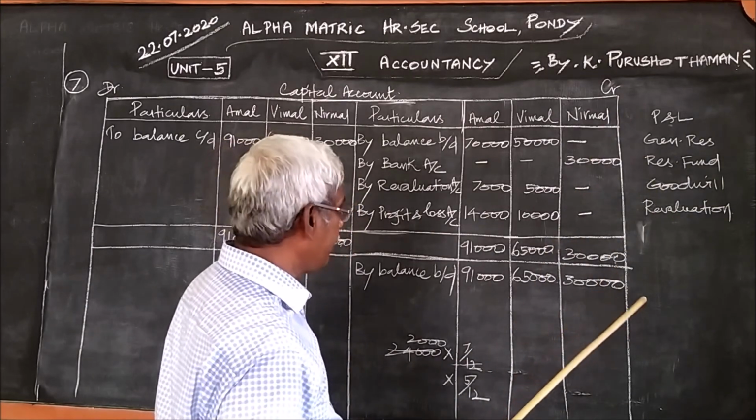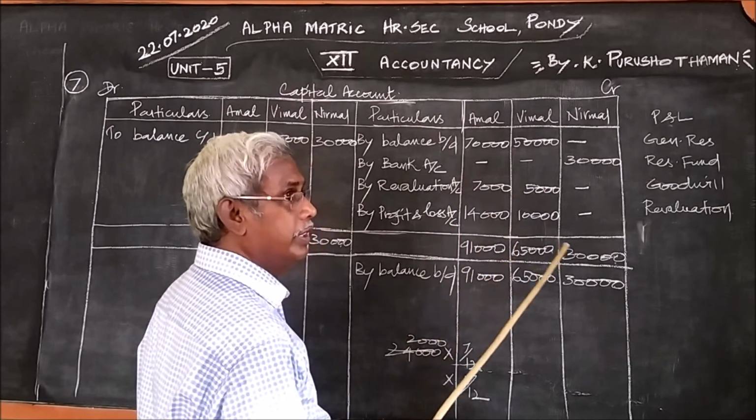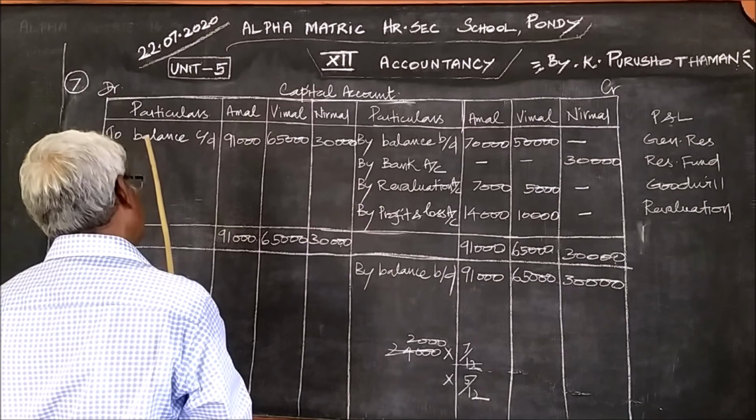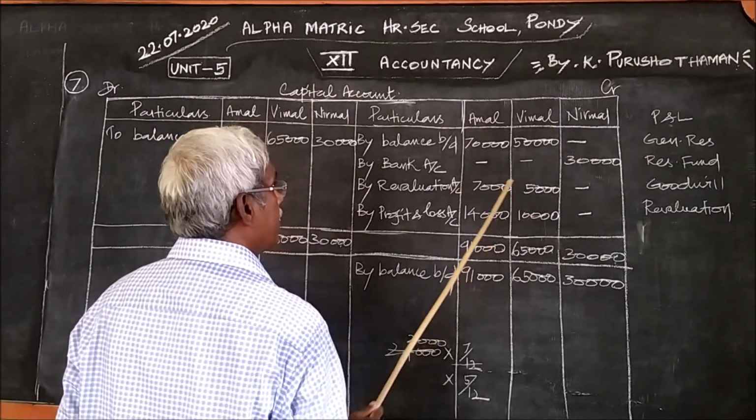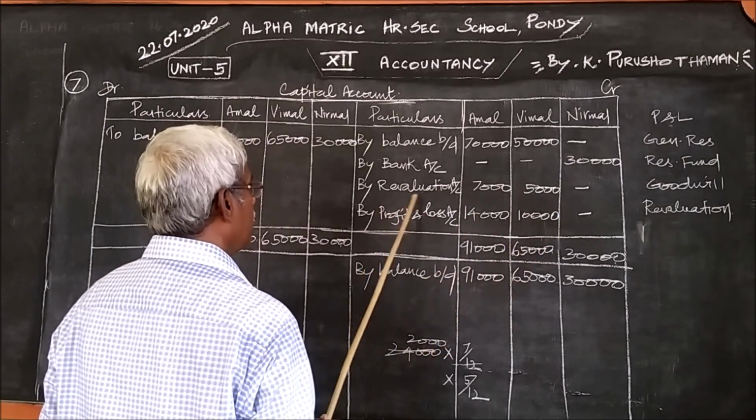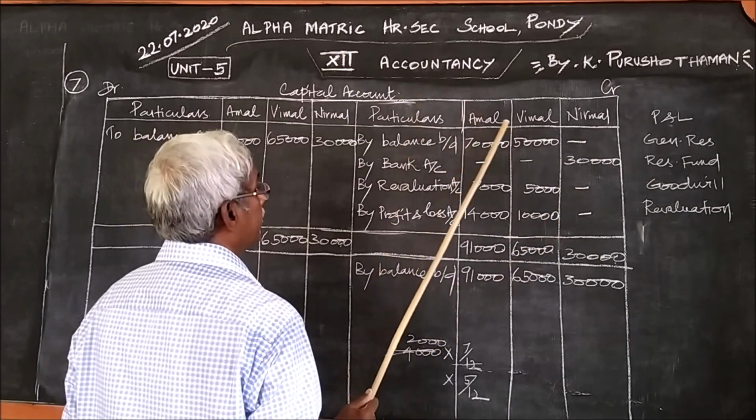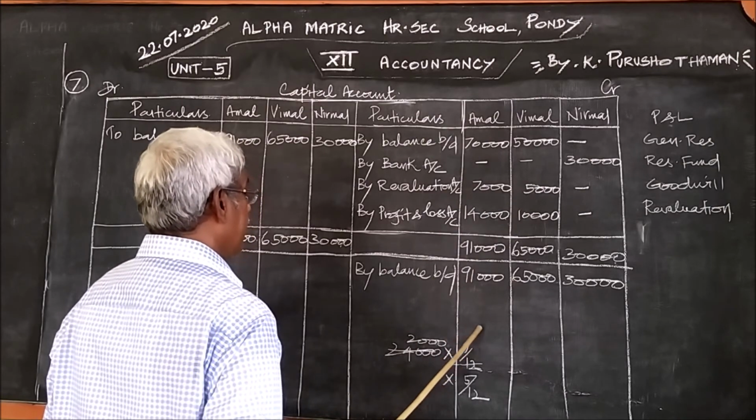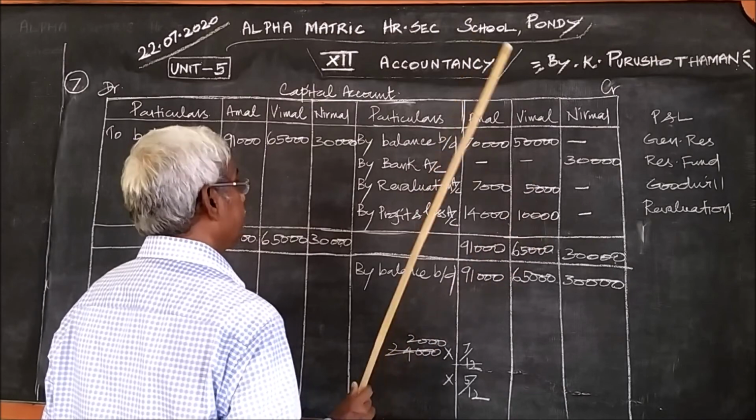If it is profit, that should be written by profit and loss account. If it is a loss, we should write it on the debit side. And general reserve and reserve fund are always profit, therefore we can write by general reserve, by reserve fund. Whatever amount is given should be divided according to the ratio 7:5, and that is why these amounts are written here.